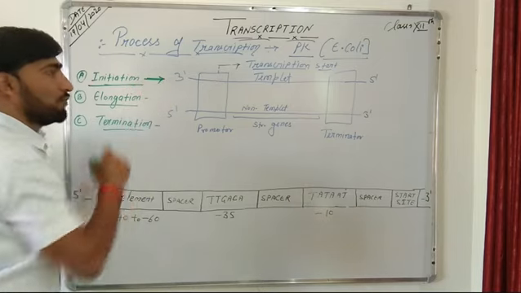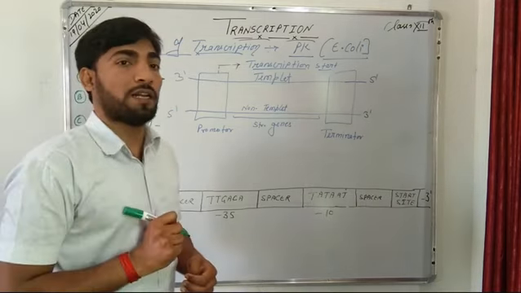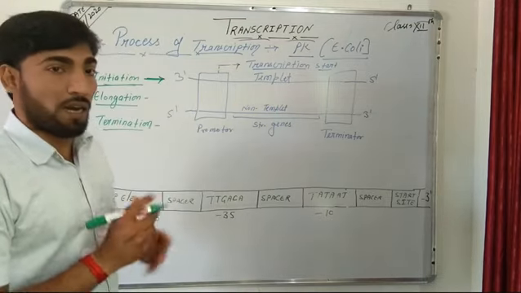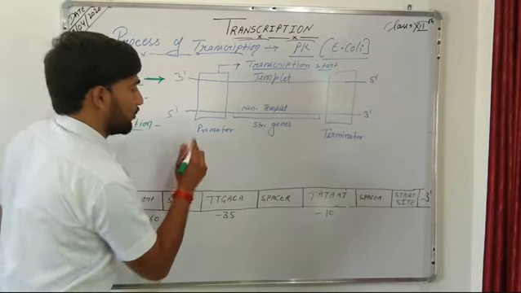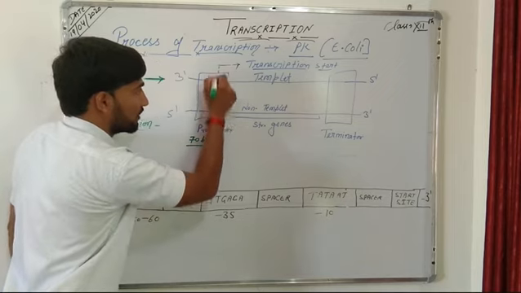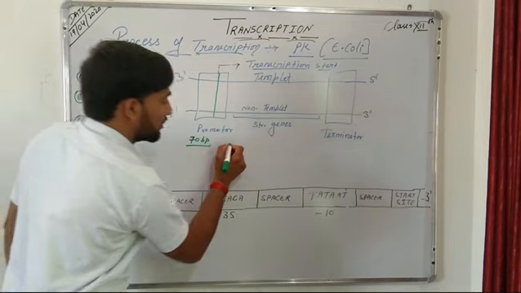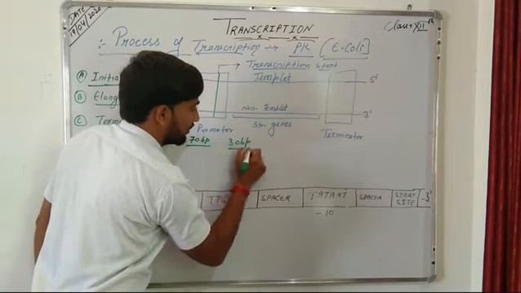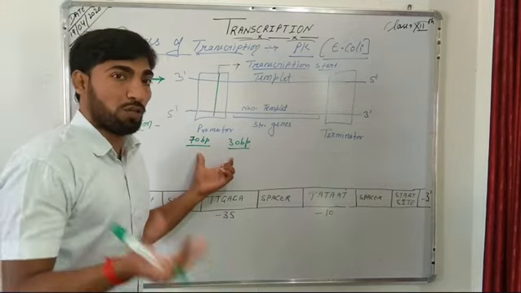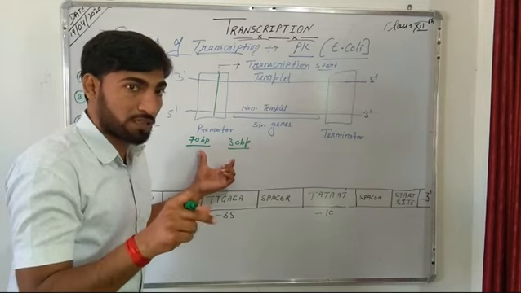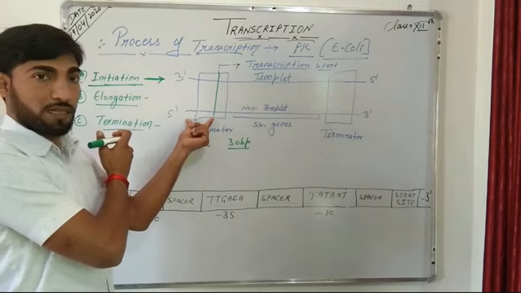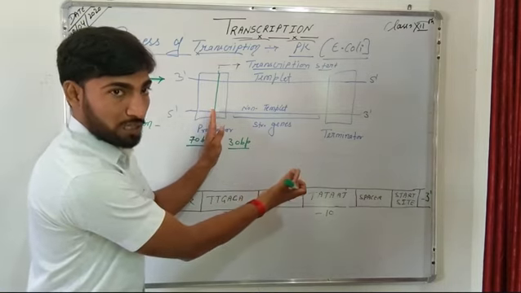In the case of E. coli, the binding of RNA polymerase in the promoter region occurs in a region stretching from nearly 70 base pairs before the transcription start site to 30 base pairs after the transcription start site. So in prokaryotes, the binding of RNA polymerase on the promoter occurs on a region stretching from 70 base pairs before the transcription start site to 30 base pairs after it.